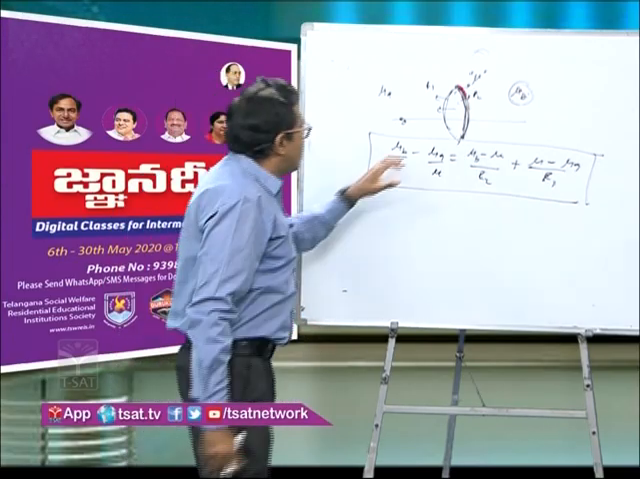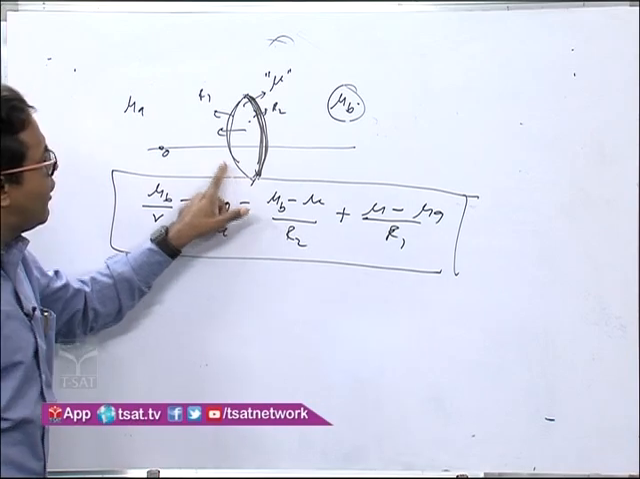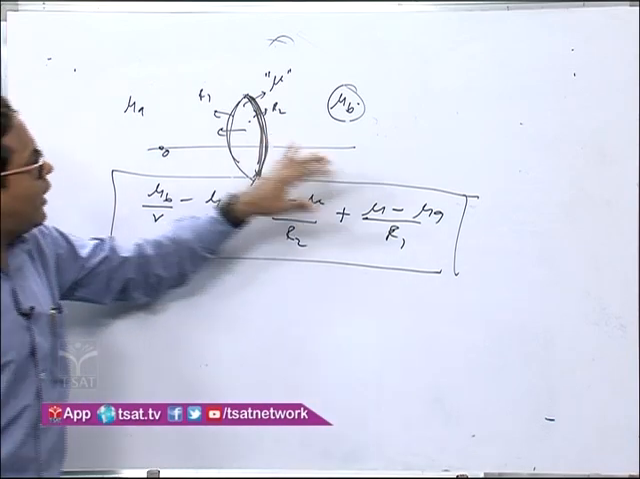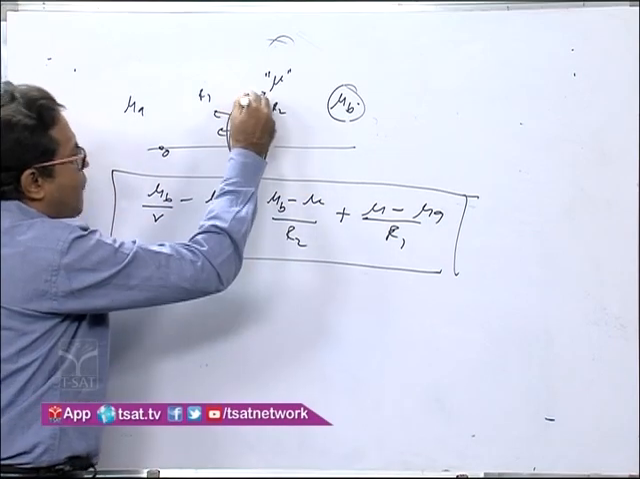Again I am telling you, this is the object. This is the first interface from where the refraction will take place. This is the second interface from where the refraction will take place, and therefore we can start with the final refracted ray, which will be refracted from this interface.